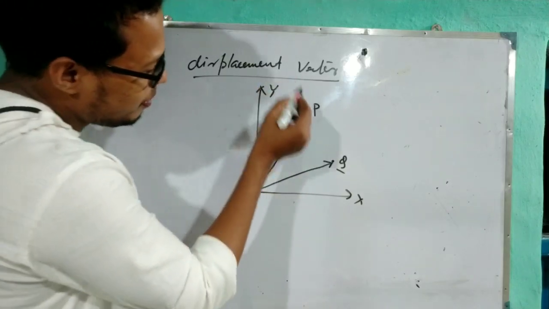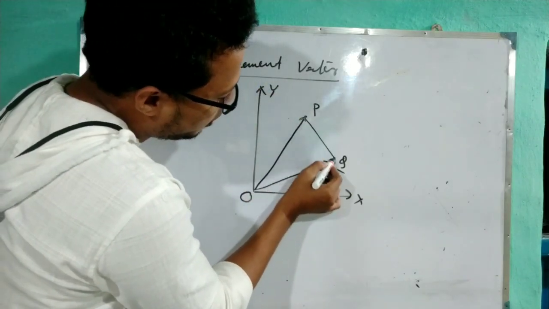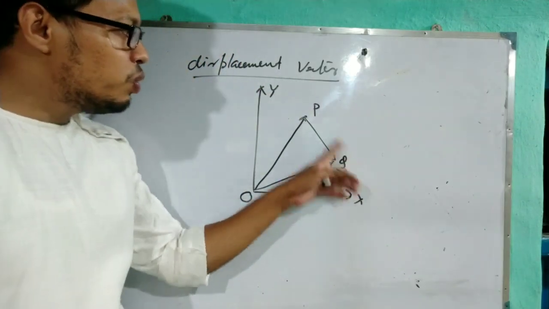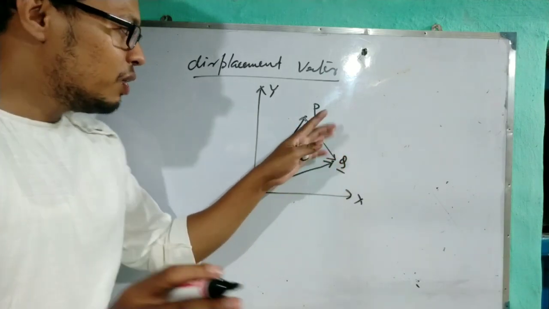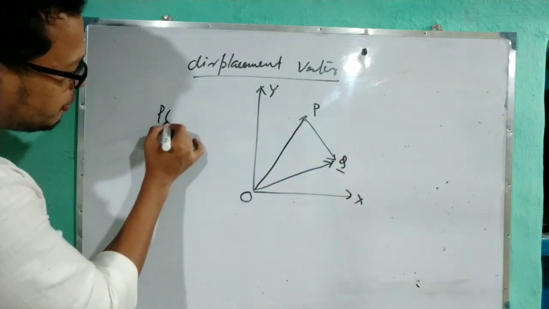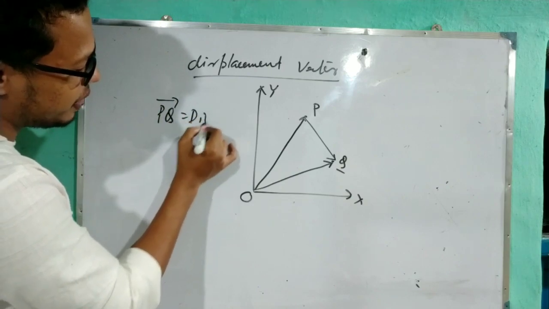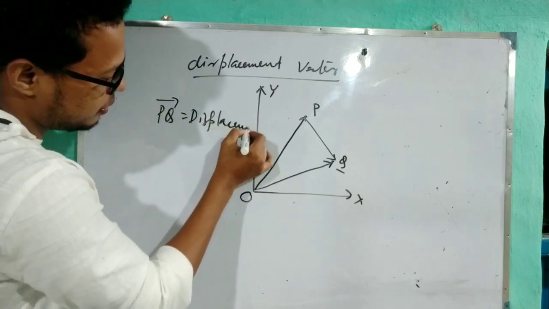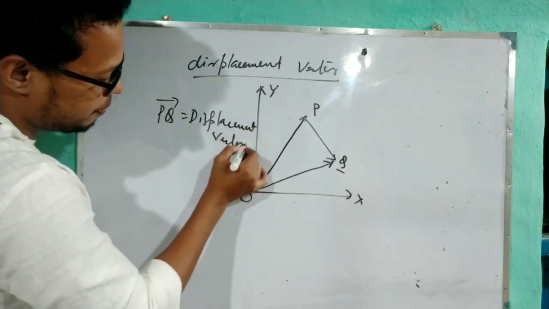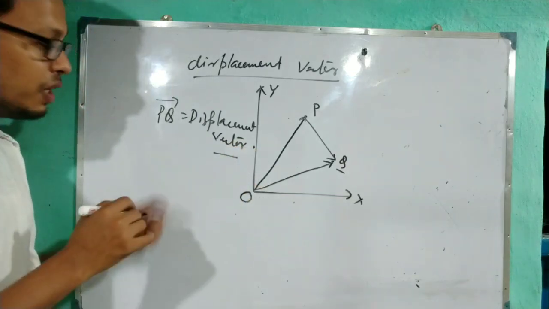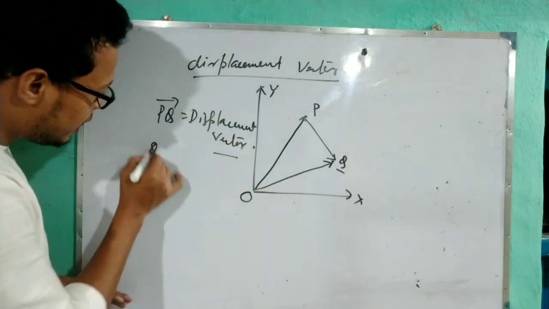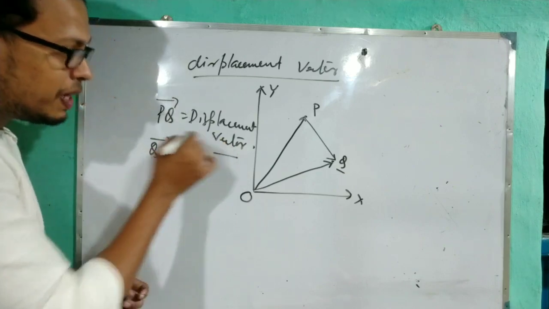Draw the line from P to Q. You can draw the line from Q to P also. That is also correct. Then you have to write PQ as the displacement vector, or you can write QP also as the displacement vector.